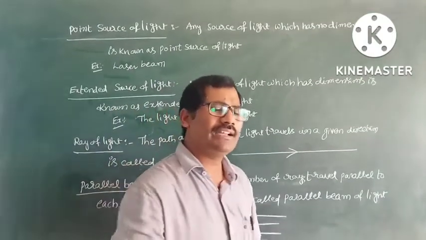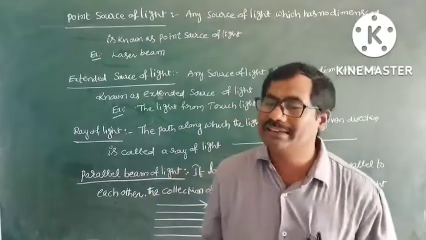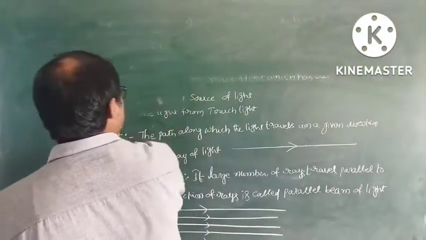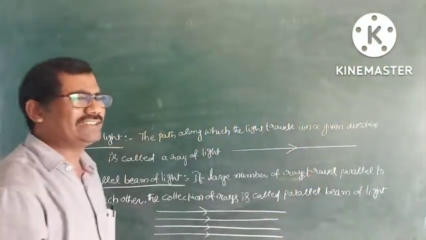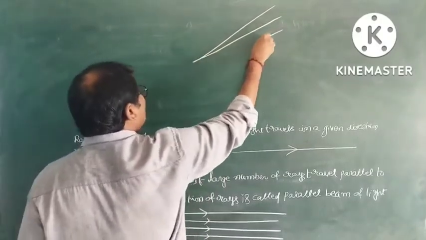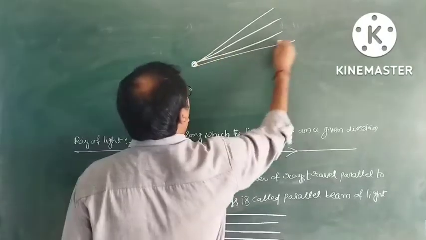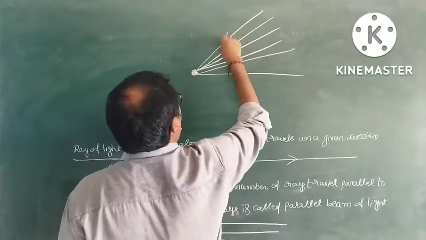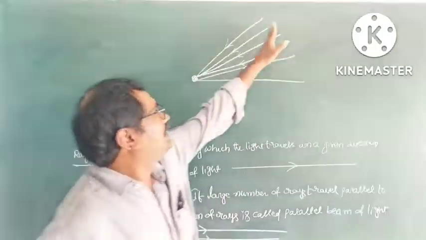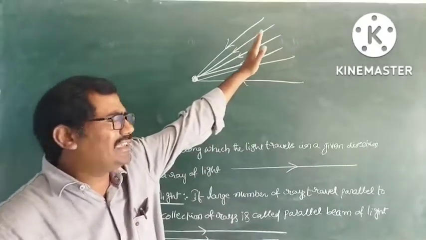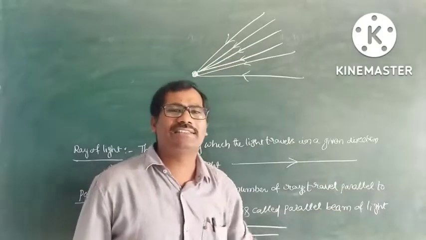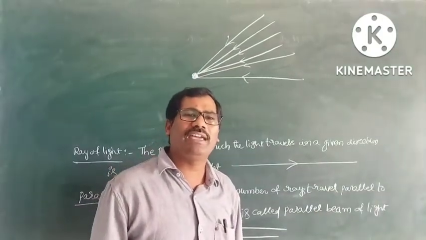Next one, what is a convergent beam of light? What is a divergent beam of light? Light rays traveling in different directions to meet at one point are known as a convergent beam of light.